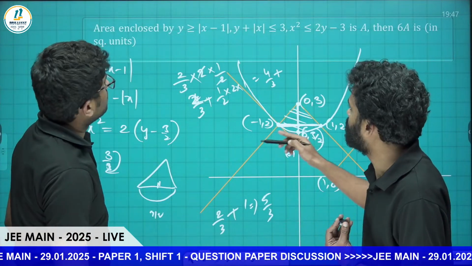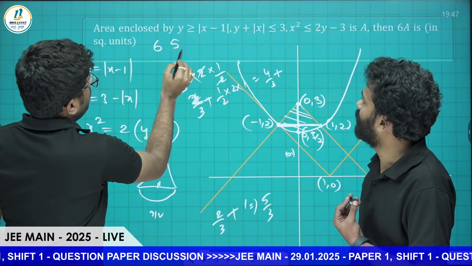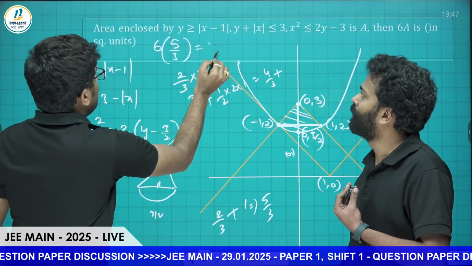5 by 3 into 6, right? Yeah, 5 by 3 into 6. They are asking us for 6 times this, so 6 into 5 by 3 equals 30 by 3, which is 10 square units, sir.